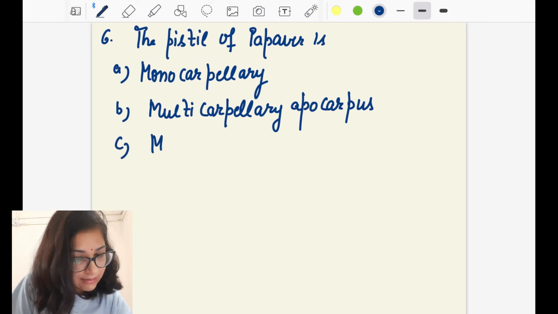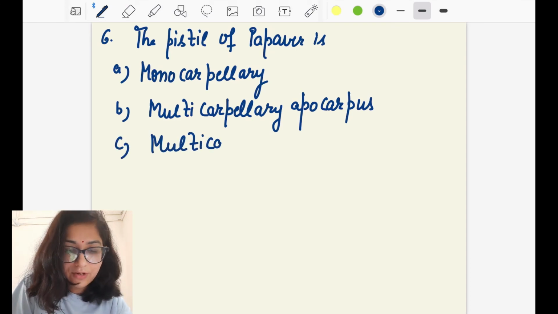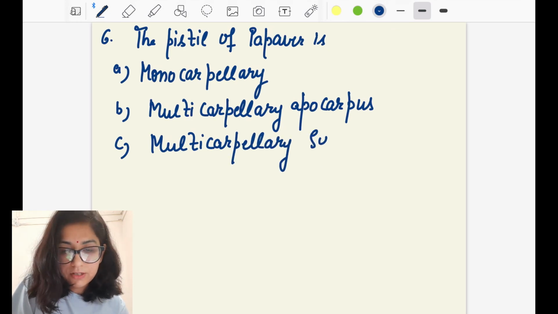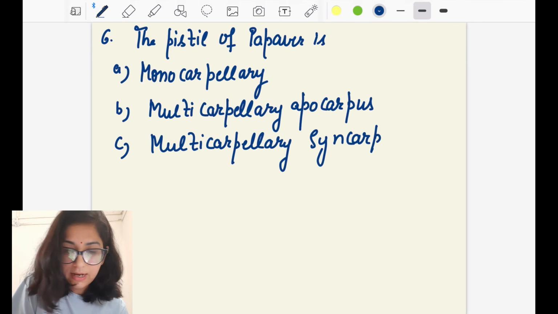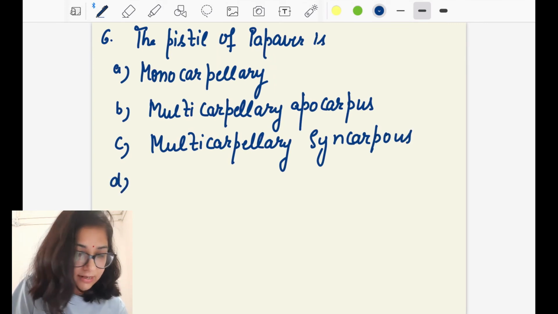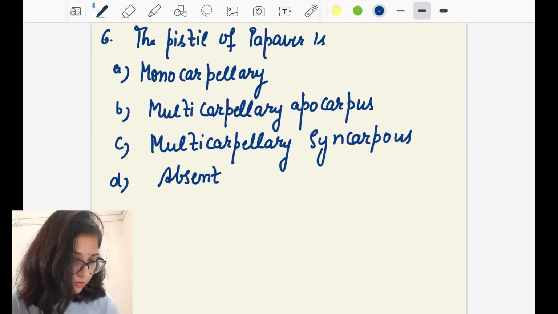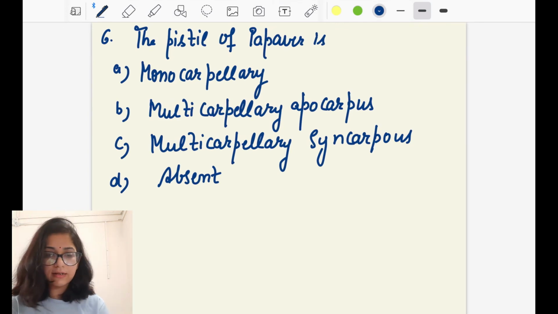Then the third option is multicarpellary syncarpous, and the last option is that there is nothing, it is absent, right? So you know the answer.